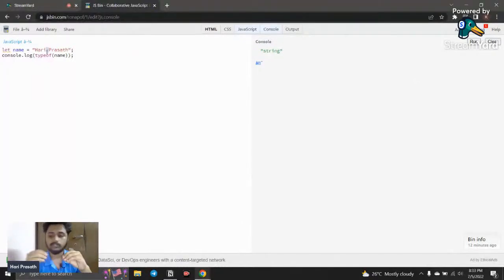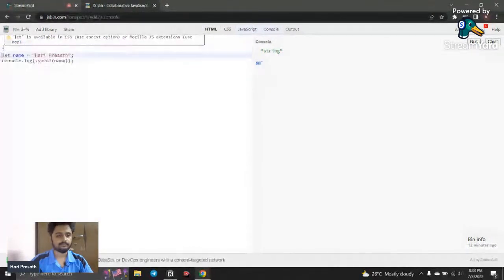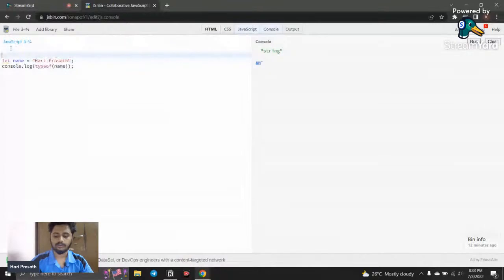The first basic thing we're going to discuss here is string concatenation. So what is meant by concatenation? This is string concatenation, and we're going to discuss it. String concatenation. So what is meant by concatenation?